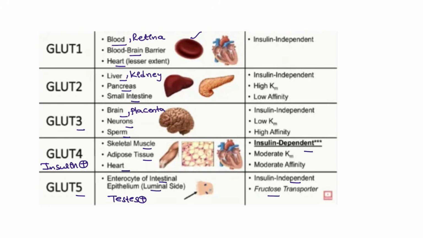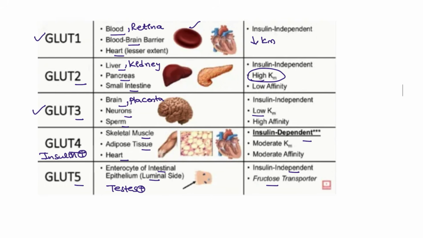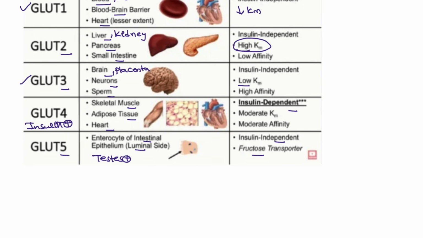GLUT4 is the insulin dependent one. What is the low Km? The third one is a low Km, and also this is also low Km. Which is the highest Km? Highest Km is GLUT2. These are the examples that you have to remember.